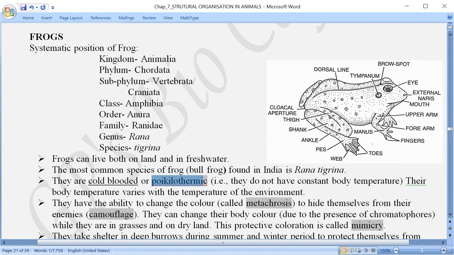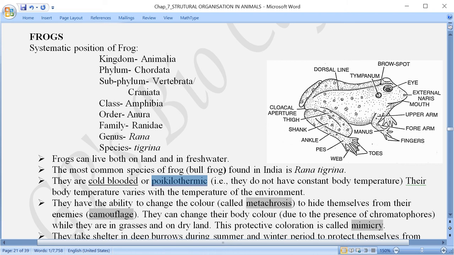So the term poikilothermic means cold blooded. That means they have the ability to change their body temperature according to the environment. They do not have a constant body temperature.